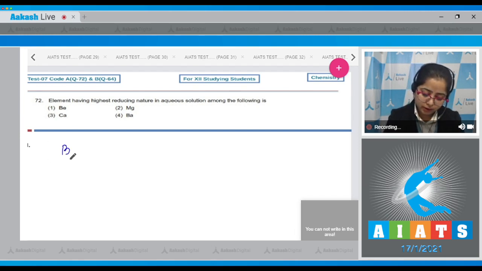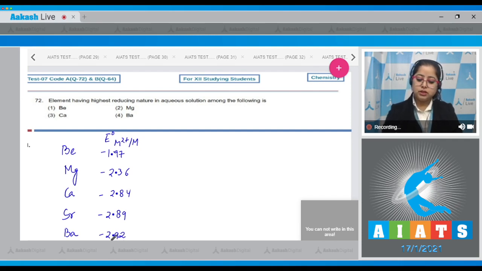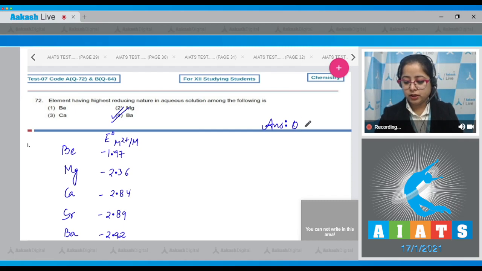Here I'm writing beryllium, then magnesium, then calcium, strontium and barium, and the E naught M2 plus to M values are minus 1.97, then minus 2.36, minus 2.84, minus 2.89, minus 2.92. That means the correct answer is option number 4. Barium will have the highest reducing nature in aqueous solution among alkaline earth metals. So the correct answer is option number 4.